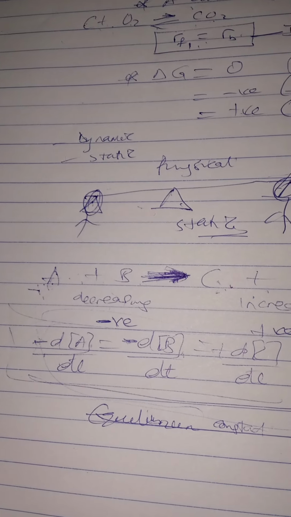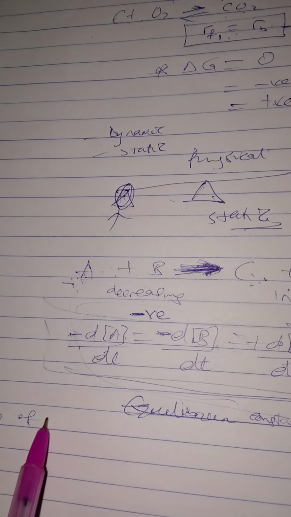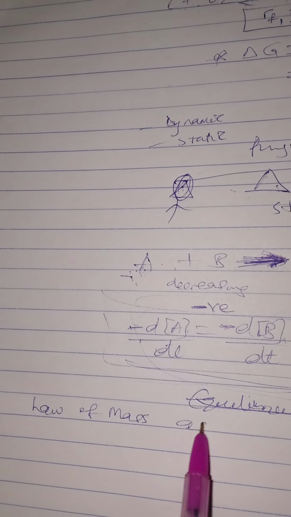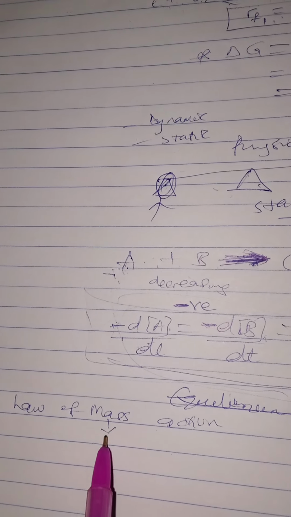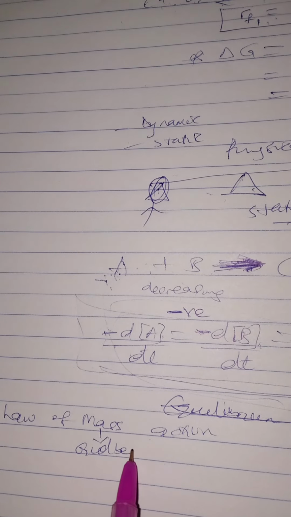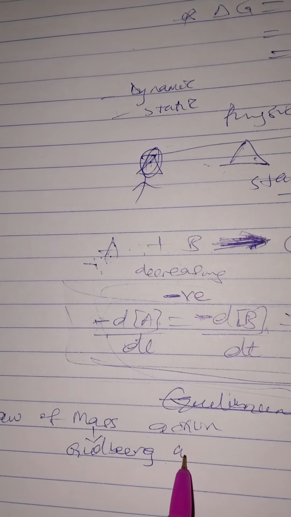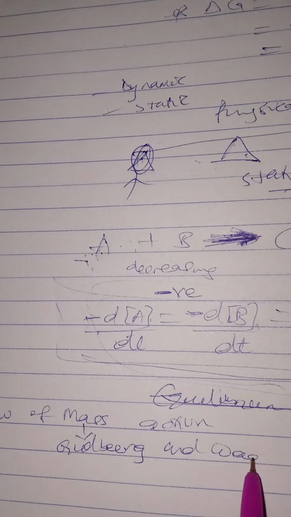Equilibrium constant is actually based on the law of mass action. The law of mass action is postulated by whom? Guldberg and Waage.